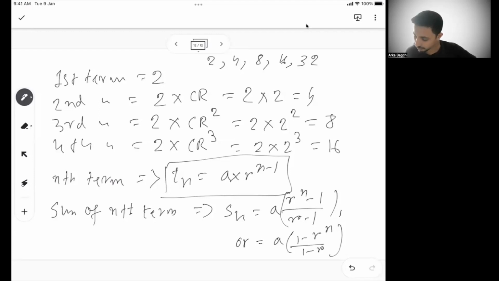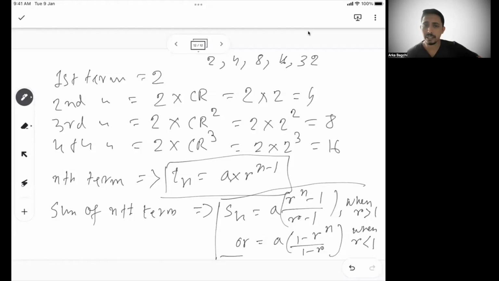So basically this is when R is greater than 1. This is when R is less than 1. So these are the two formulas you can use: when R is greater than 1, R to the power n minus 1 by R minus 1 in the first case, and when R is less than 1, 1 minus R to the power n by 1 minus R in the second case. Okay, so these are the two main formulas. But if you see this, you can use both of them interchangeably. It does not matter much, but it is normal practice to use the first one when R is greater than 1, and the second one when R is less than 1.